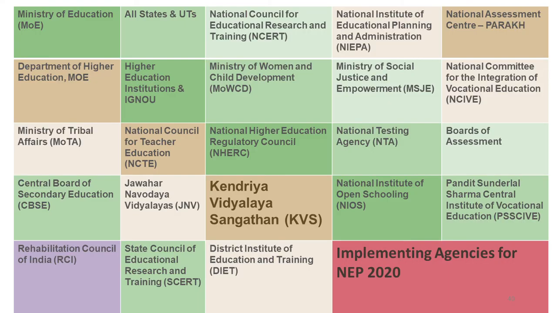Now you can see different bodies are there who are going to implement this NEP: Ministry of Education, all states, higher education, IGNOU, NTA (National Testing Agency), DIET, SCERT, JNV, CBSE, RCI, all these are there. But you can see here Kendriya Vidyalaya Sangathan is also one of the most prominent institutes which is going to implement NEP at an early stage. These are the implementing agencies for the NEP 2020.